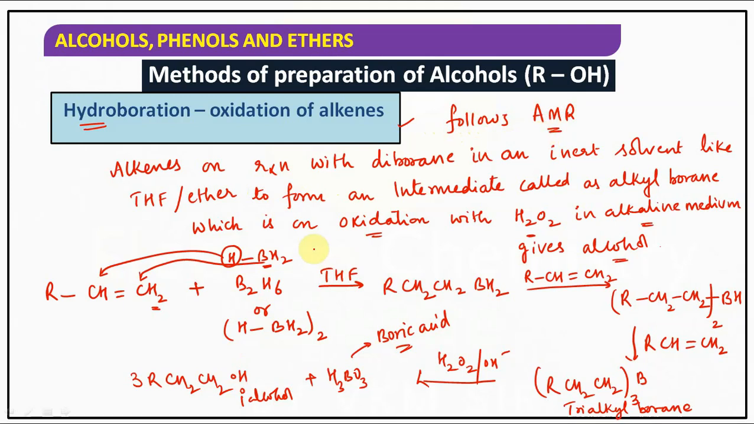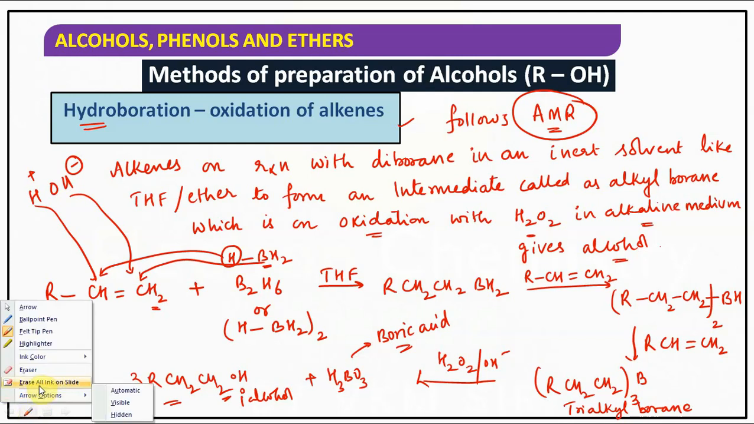Anti-Markovnikov's rule. Sir, why did you call it indirect hydration? Have you seen water anywhere here? No, we haven't added water. But finally, we got RCH2CH2OH. In water, the negative part is OH minus and this is positive. H plus has been added over here, and OH to the CH2, so we got RCH2CH2OH. So indirectly it has followed which rule? Anti-Markovnikov's rule. That's why this type of hydration is called indirect hydration of alkenes. Hope you understand.